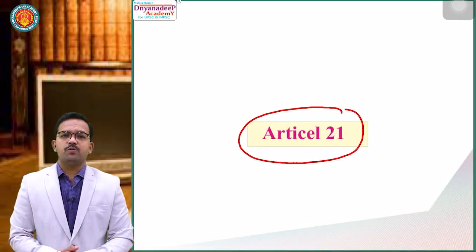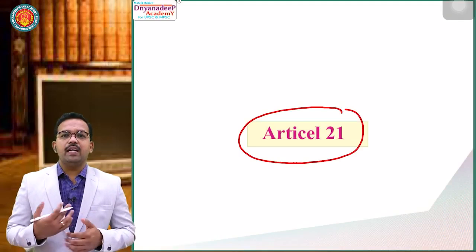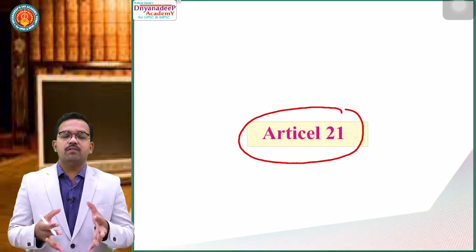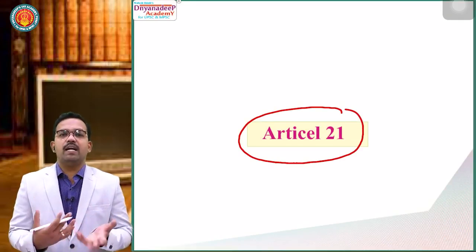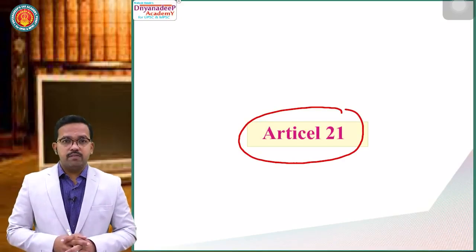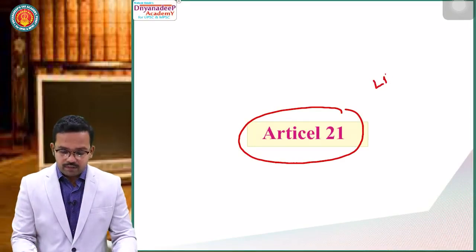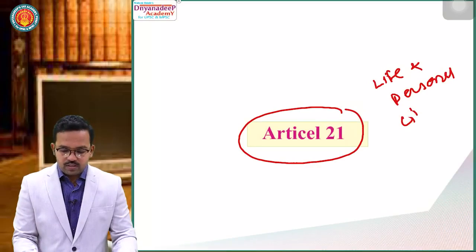It has been interpreted so many times and in so many different ways that it is called a colorless legislation. Why colorless legislation? You can put any color in it and that color will be mixed with that water. That's why it is called a colorless legislation. Article 21 is basically about a protection given to everyone regarding life and personal liberty. So we'll try to understand this particular article in a very interesting manner.